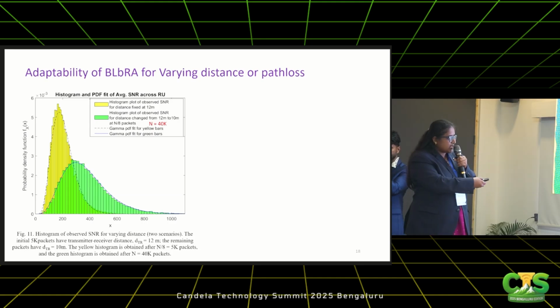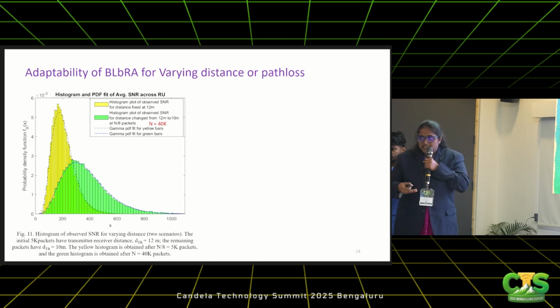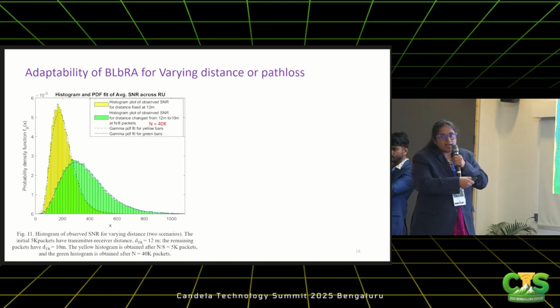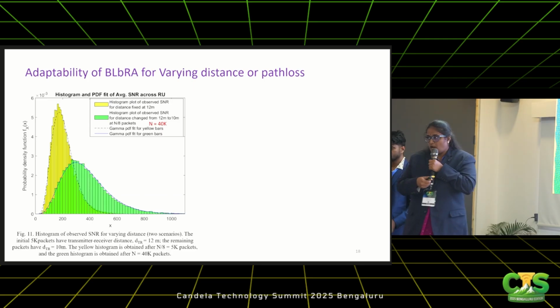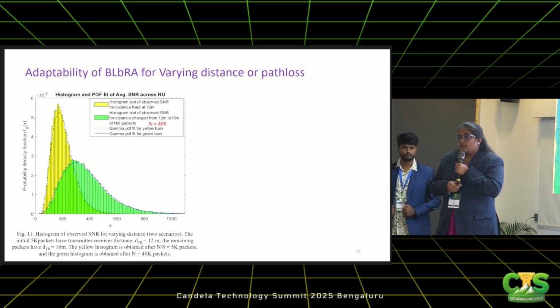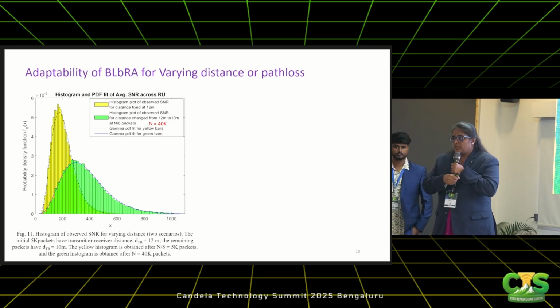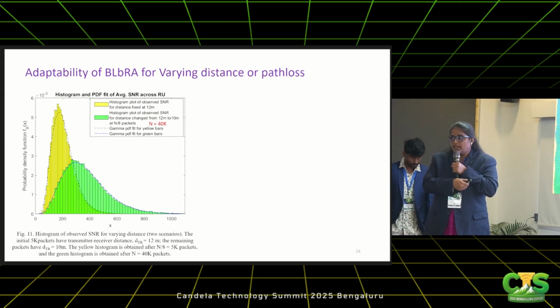So if you see the SNR range, it is less. When the distance decreases, path loss decreases, SNR improves, right? So the green histogram is that increased distance. Okay, this is the ground truth. It is not known to the transmitter. Whatever we have plotted is the measurement data which has been observed at the receiver.